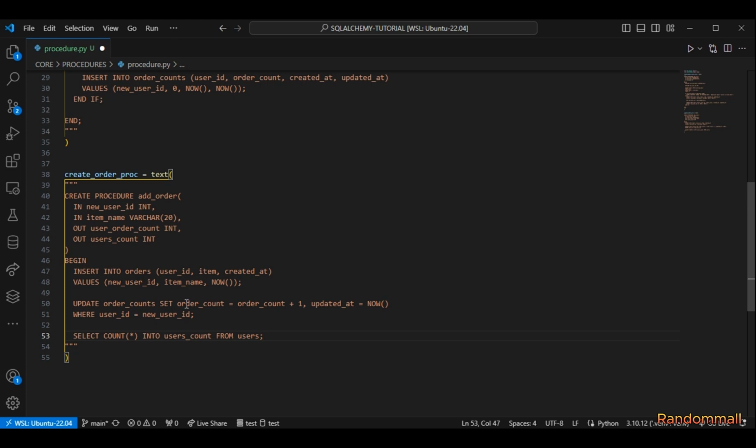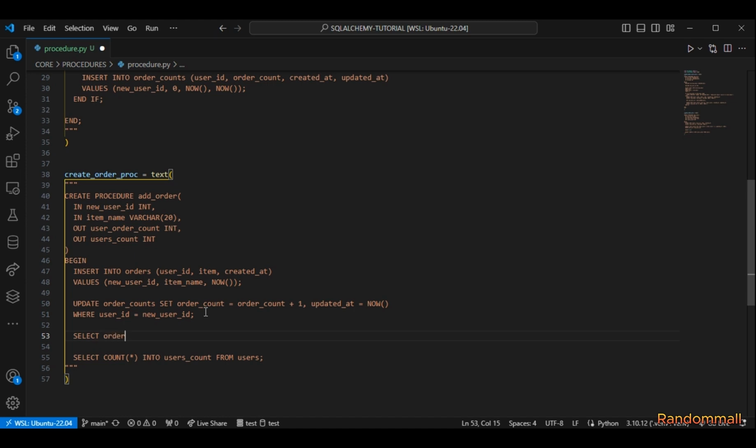I think I'm forgetting something. Okay, so we also have to retrieve the updated order count, and we are going to set it to this user order count, which is the output. So I'm going to do it down here.